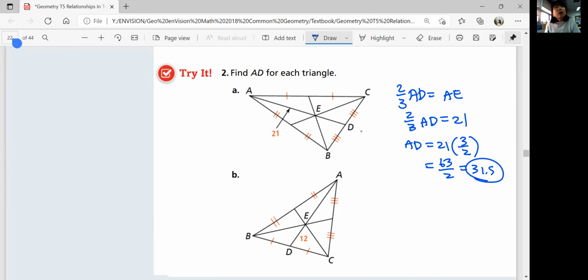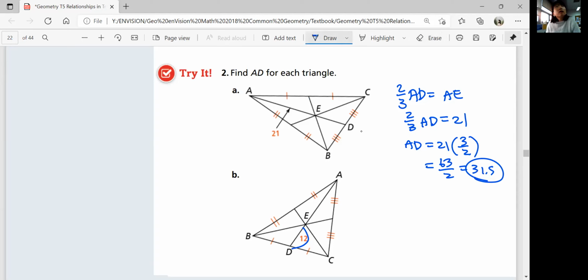What about part B? We know that DE is 12, and that's 1/3. So we can just multiply by 3. But how do we write an equation? We know that 2/3 AD is equal to AE, and we need to write an equation for ED then.